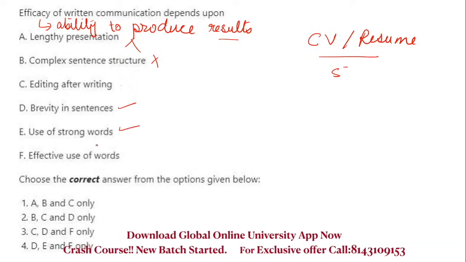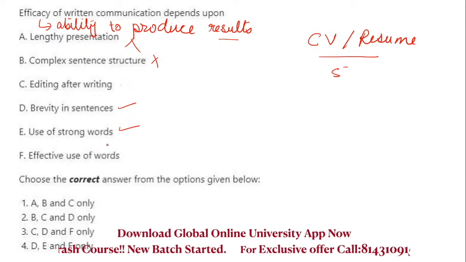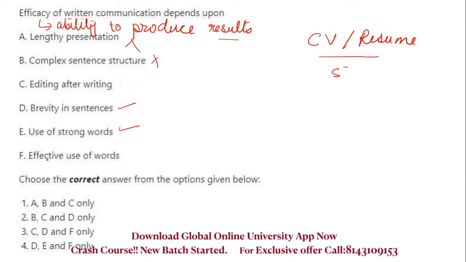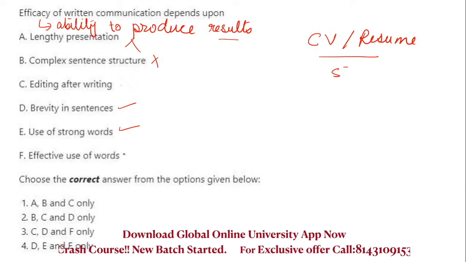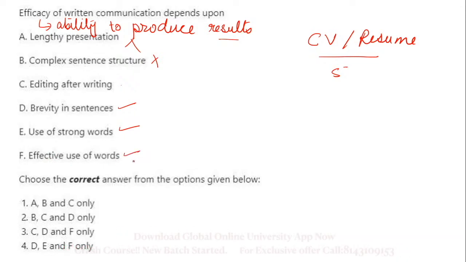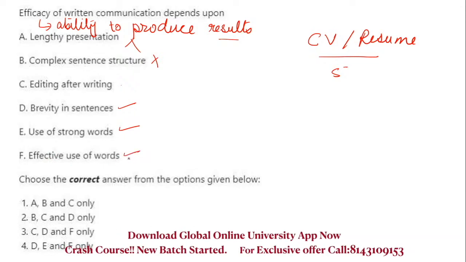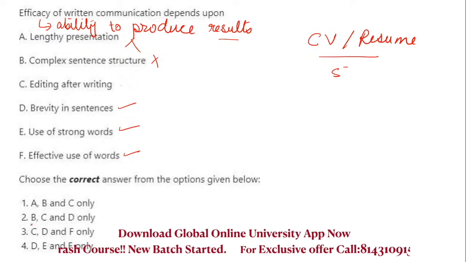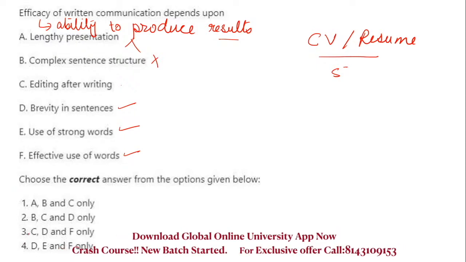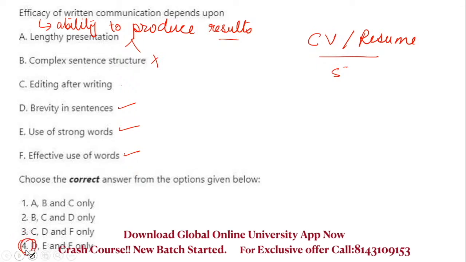this will also give you, like if you write very good strong words in your resume, it can fetch you a job. And effective use of words, so this is also important. So in this question, the right answer is D, E and F. 4 is the right answer.